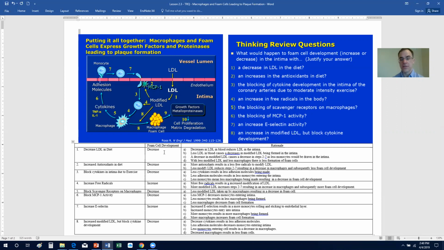So again, working with a client, you want to help reduce plaque buildup, have the client reduce the amount of high-fat foods.